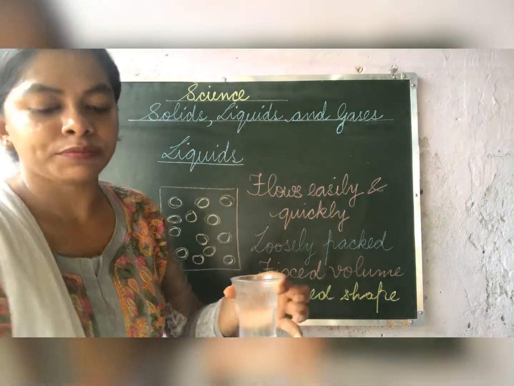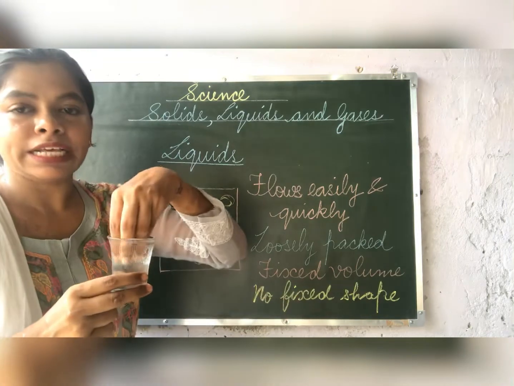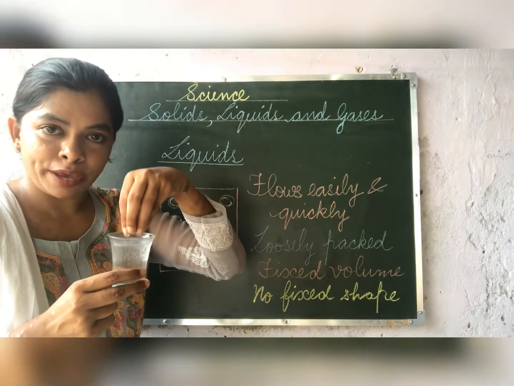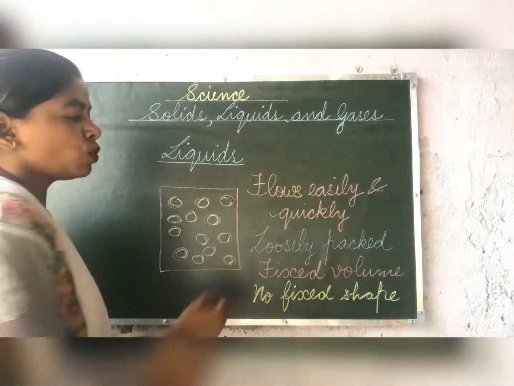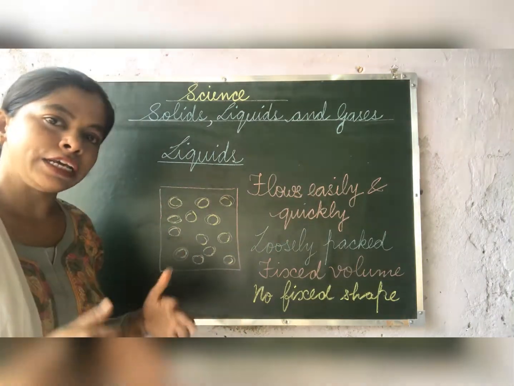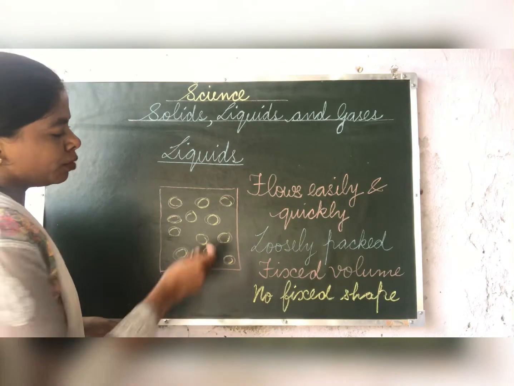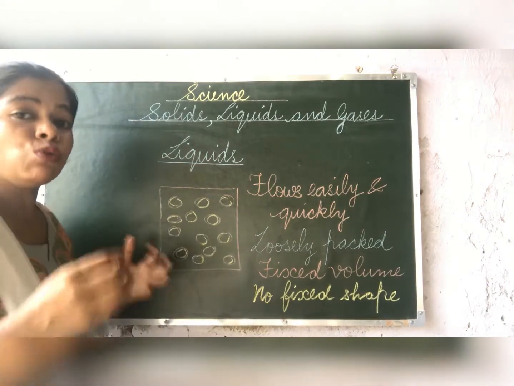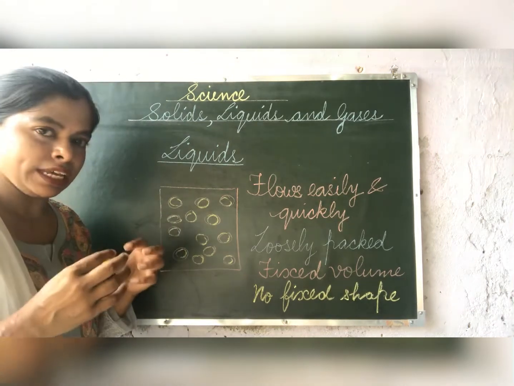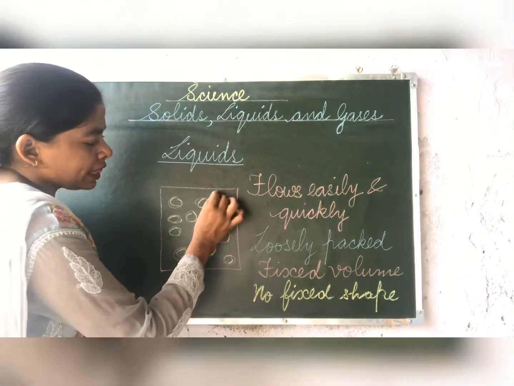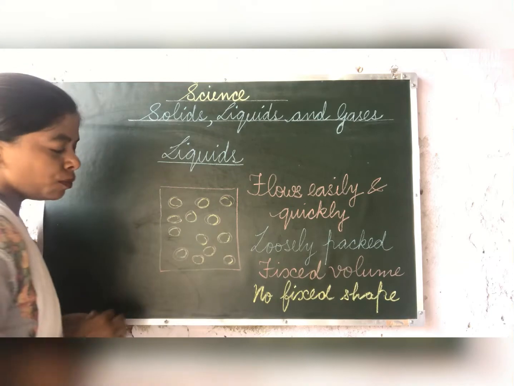So children, liquid does not have fixed shape. Liquids flow easily, they flow easily and quickly. Second thing, children, the molecules of liquids are loosely packed. They are not packed closely like solids. They are packed very loosely, and they have space between the molecules.